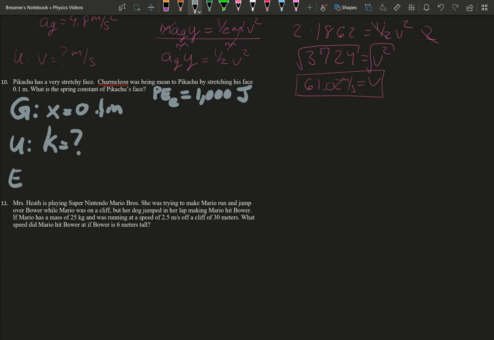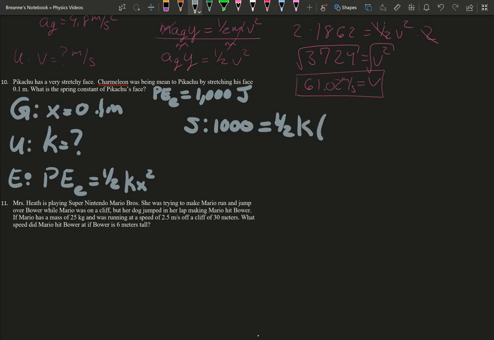So the equation we're going to use is our elastic potential energy equals 1/2 k x squared. Plugging in, our potential energy is 1,000 equals 1/2 k, and our x is 0.1 squared.